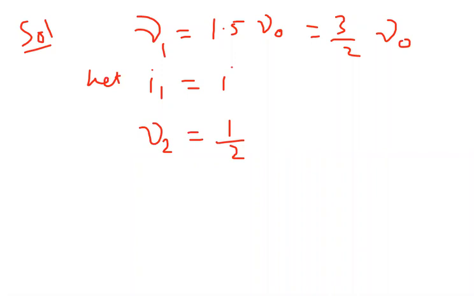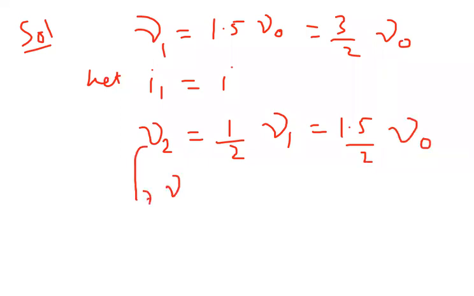Mu2 is equal to 1 by 2 mu1, which is 1.5 by 2 mu naught. That is 0.75 or 3 by 4 mu naught.